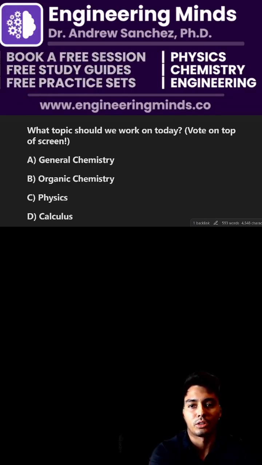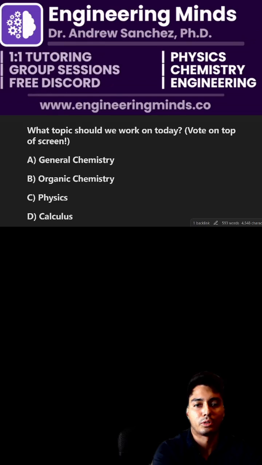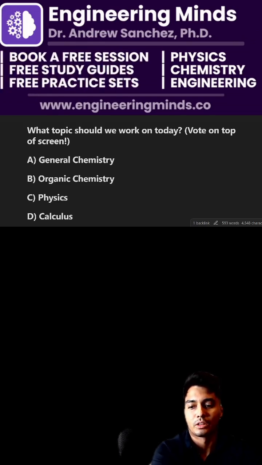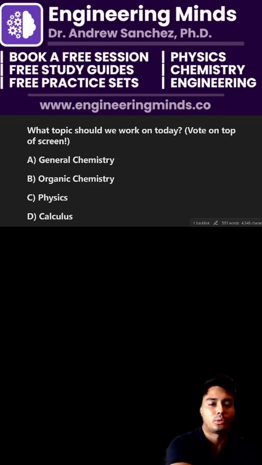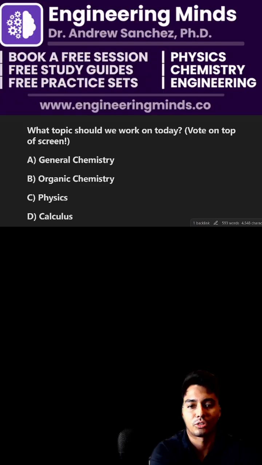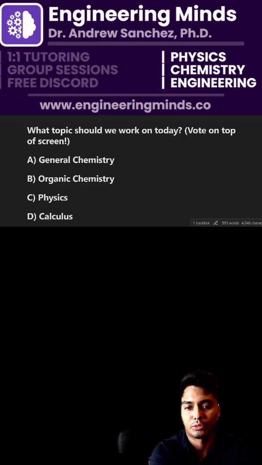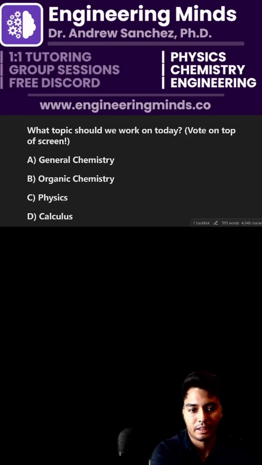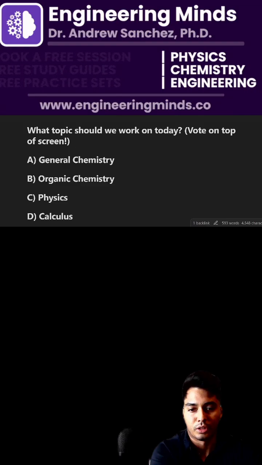I'm going to wait 3.5 more minutes before we fully get started today, so make sure you vote on the top left-hand side of your screen here. The question is, what should we work on today? Make sure you tap the top poll on the left-hand side. Is it going to be A, general chemistry, B, organic chemistry, C, physics, or D, calculus? And make sure you let me know what topic we should do.